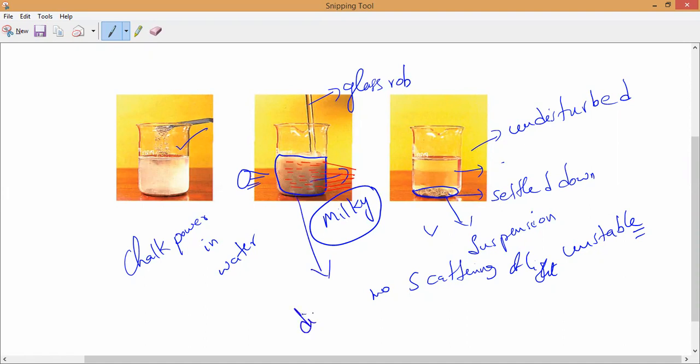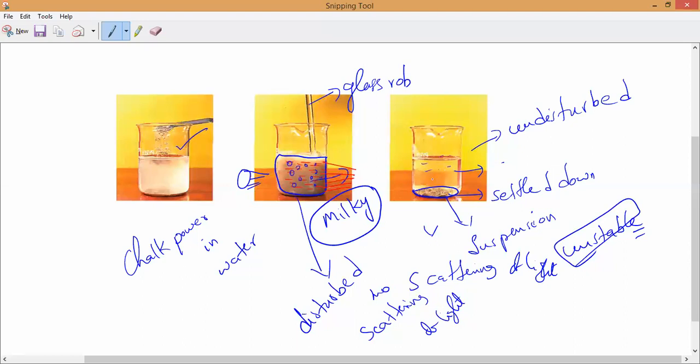Remember, when it is disturbed, they will scatter the light. Scattering of light takes place because it contains solid, big particles, so they will scatter the light. Once it is undisturbed, all the particles will settle down, and again no part of the light will be visible to us. Are you clear, all of you? This is what you have to remember. Any doubt, you can ask me till here.